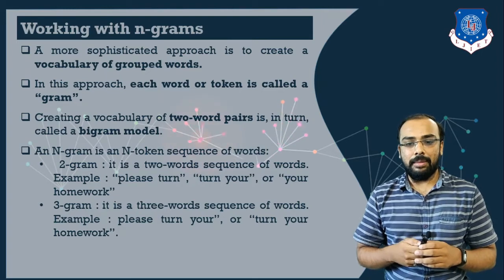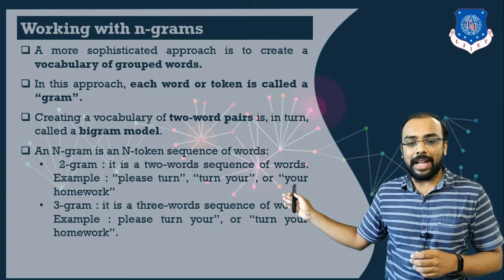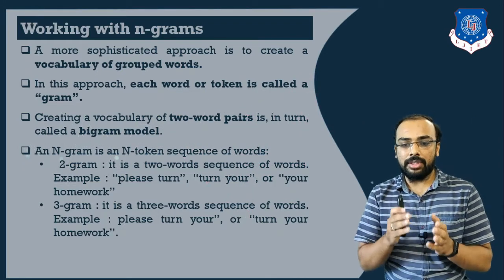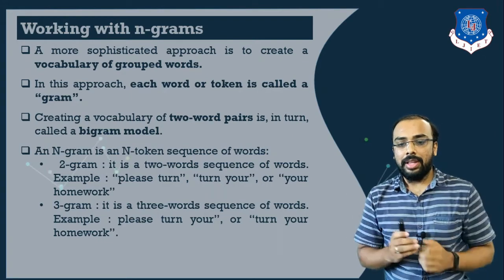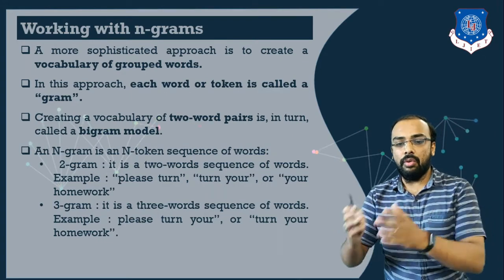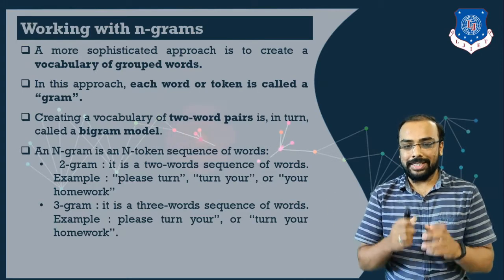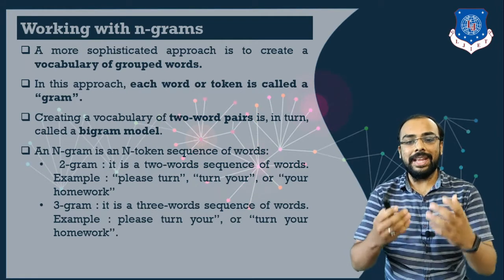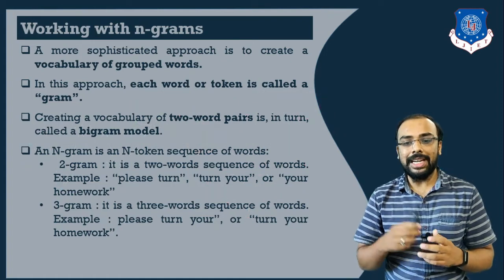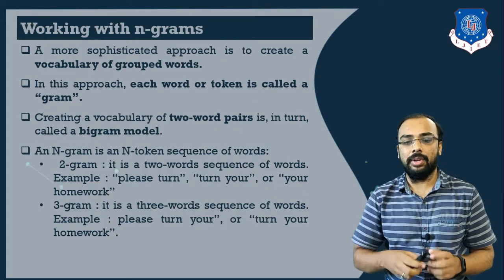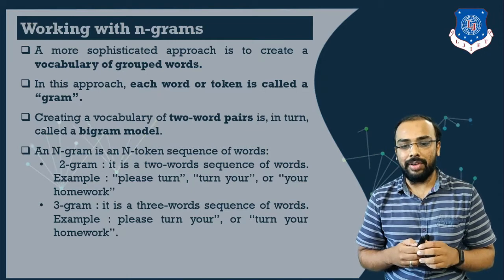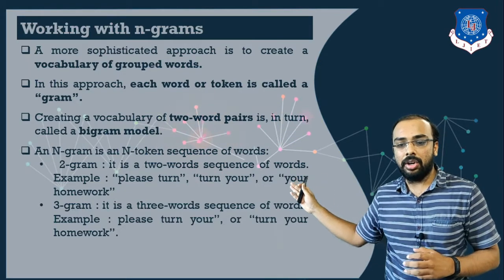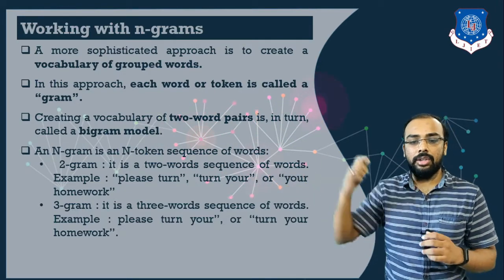Now let us take an example. Here I have clubbed two different words: please turn, then I have taken the previous word and matched it with turn your, and next I have combined your homework. The sentence was please turn your homework. So I have made use of the bigram model. The approach is that it takes two consecutive words in sequence. First it has taken please turn, then turn your, and at the last your homework.